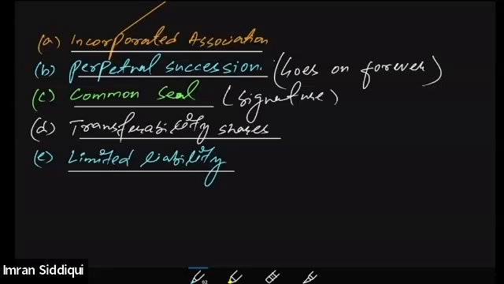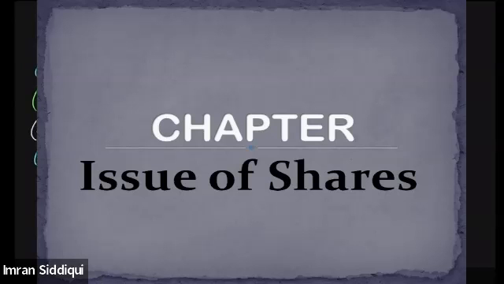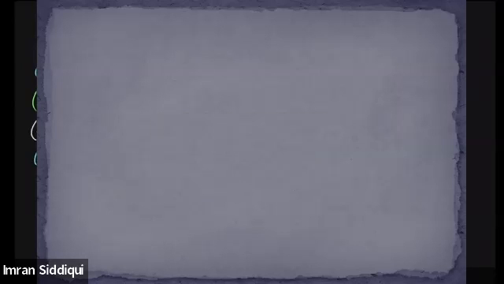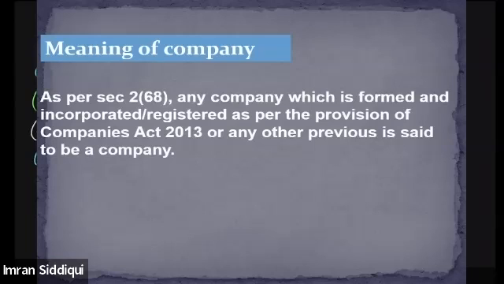All right, so these are the features. We already understood the meaning of the company. As explained, it is given in Section 2(20) of the Companies Act 2013. It says that any company which is formed and incorporated or registered as per the provisions of the Companies Act 2013 or any other previous law is said to be a company.